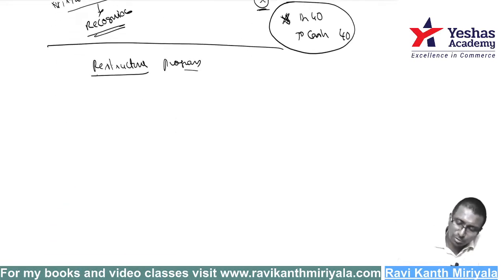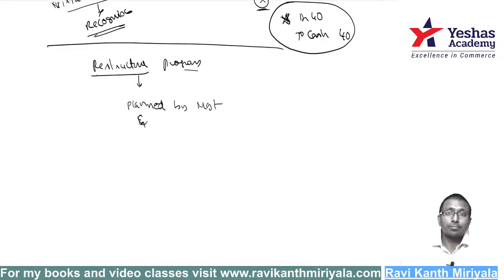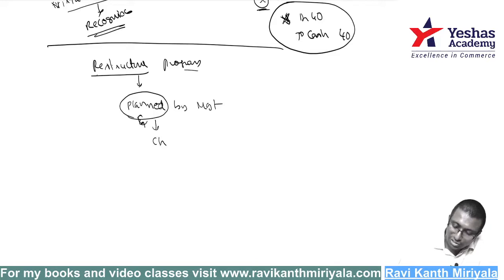What is a restructuring program? It is a plan, planned by management. As per this plan, there will be a change in the scope of business.